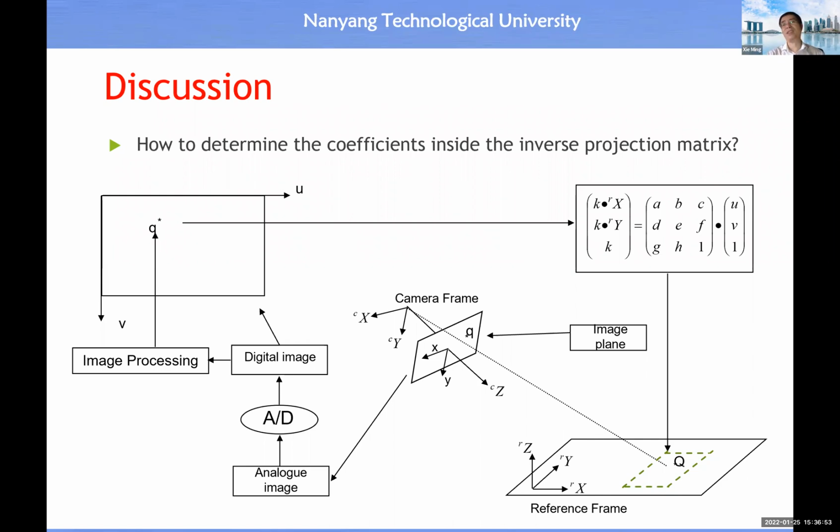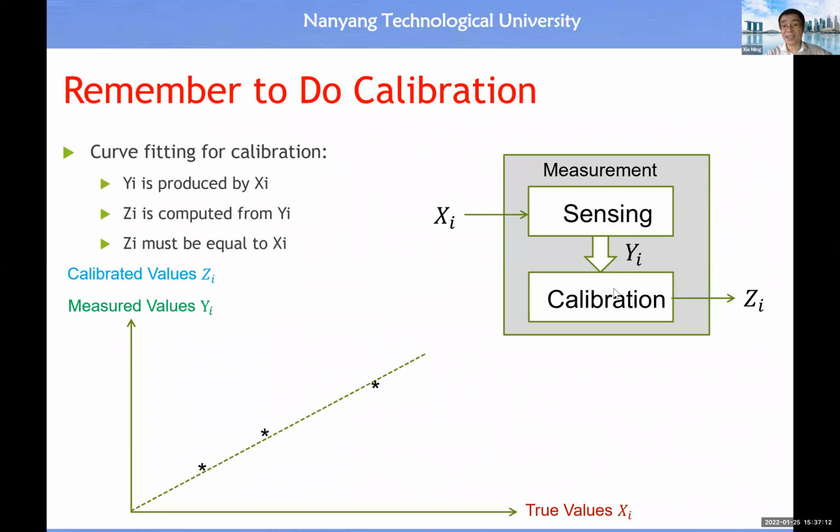Then you compute the inverse of this matrix. You use a program to do the matrix inverse, because inverting an 8 by 8 matrix is quite tedious by hand. So you must use a program or use MATLAB to do it. All right. So in this way, you will have this equation here. After calibration, your measurement system is ready.